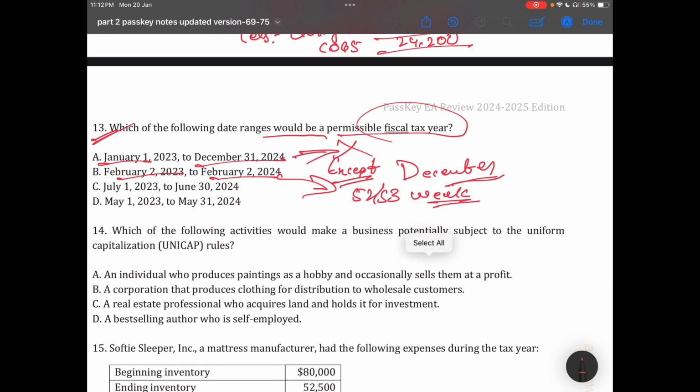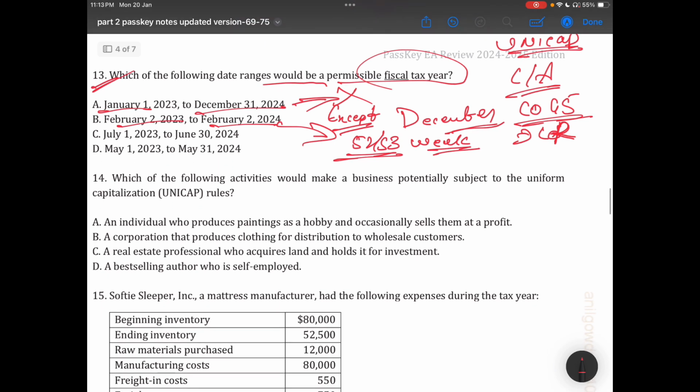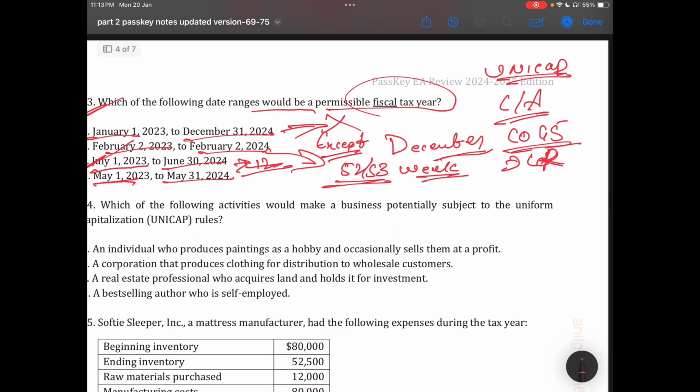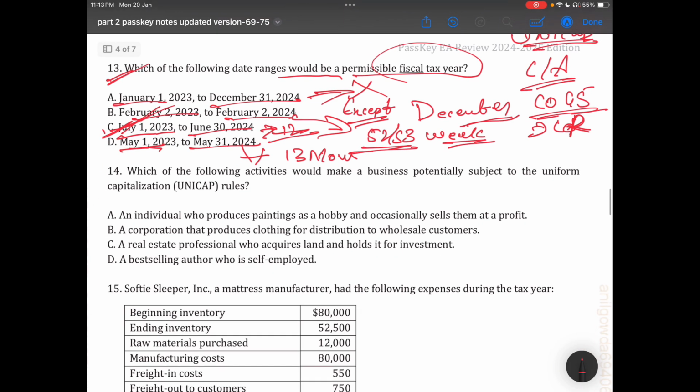Please let me know if anyone is unable to understand the concept of 52-53 weeks, unicap, cash and accrual method, and COGS. Basically for unit 2, these topics are most important, and one is constructive receipt. These 5 topics are most important. Then July 1st, 2023 to June, it's 12 months, I think it's the correct answer. For May, 1st May to 31st May, it's about 13 months. So the correct answer is C.